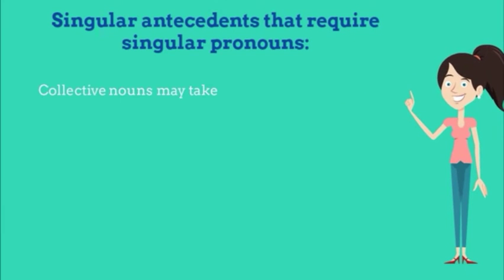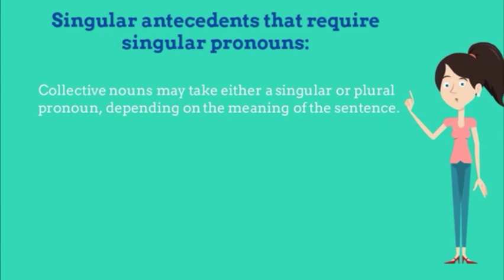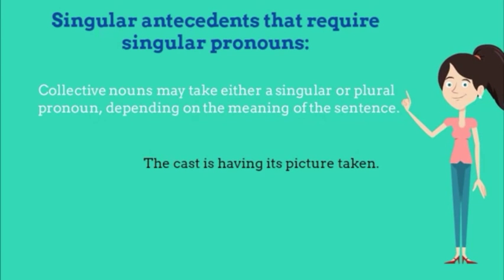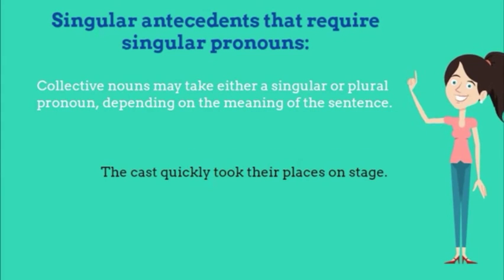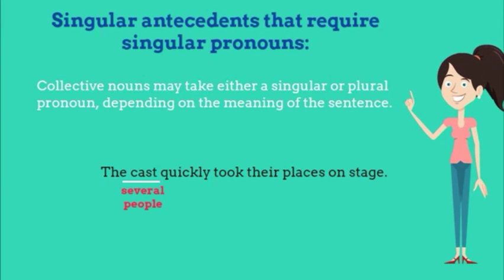Collective nouns may take either a singular or a plural pronoun, depending on the meaning of the sentence. Let's look at this example. The cast is having its picture taken. The cast is a group and is considered to be just one, so the singular pronoun is used. Or, the cast quickly took their places on stage. This is referring to each individual, adding up as several people as a group, so the plural pronoun there is needed.